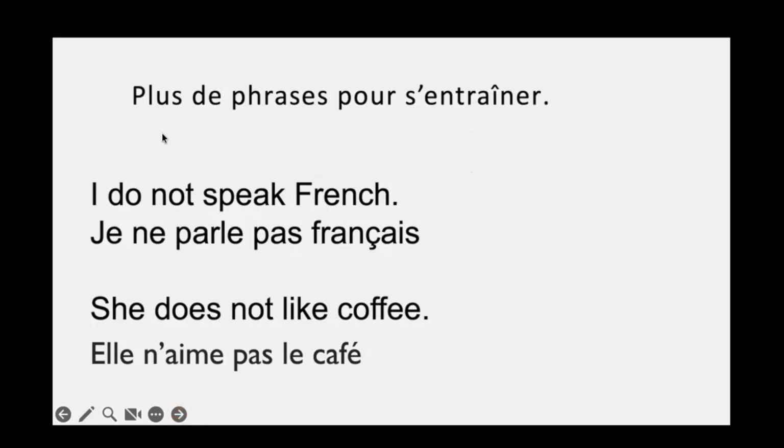Okay. So il y a plus de phrases pour s'entraîner. There are some more sentences for practicing. I do not speak French. Je ne parle pas français. She does not like coffee. Elle n'aime pas le café. So remember, there is n because P is not a vowel, and there is an apostrophe because A is a vowel here, right? So this is how we make negative sentences in French language. There are some exceptions, but then we will see those exceptions in the coming video, right?